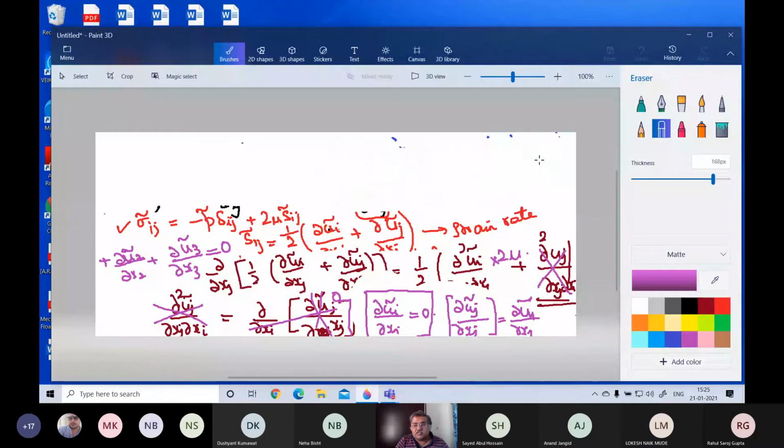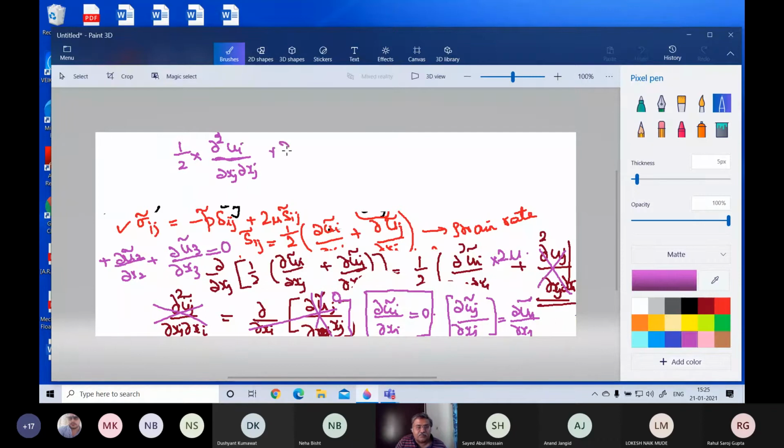So this one becomes half of dou square ui by dou xj into 2 mu. This is 2 mu Sij.